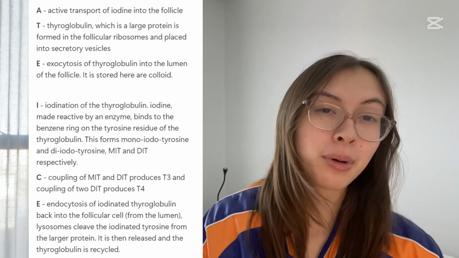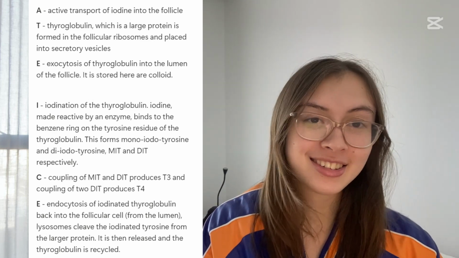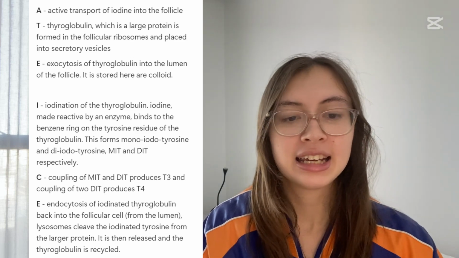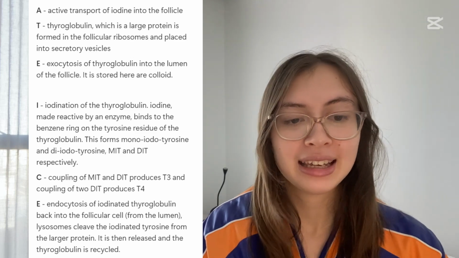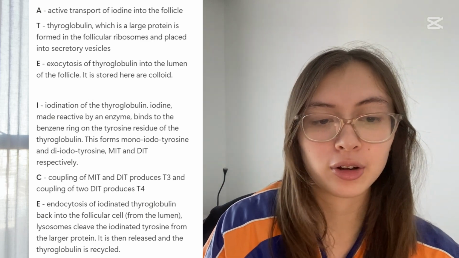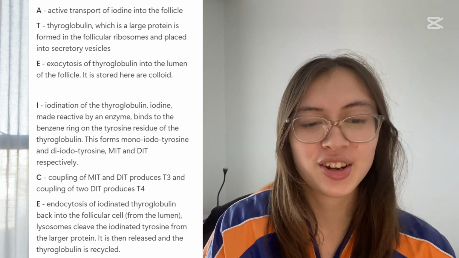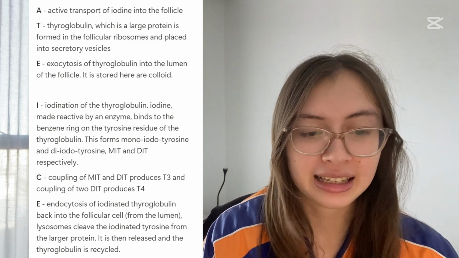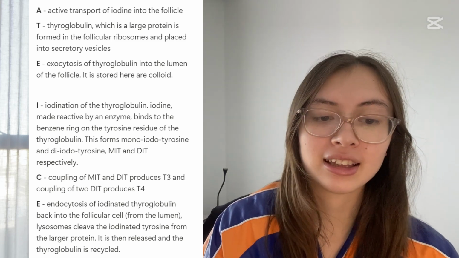This entire process is pretty complicated. We can understand it through the acronym A-T-E-I-C-E. A is for active transport of iodine, T is for thyroglobulin production, E is for exocytosis of thyroglobulin, I is iodination of thyroglobulin, C, coupling of MITs and DITs, and E, endocytosis back into the follicular cell.